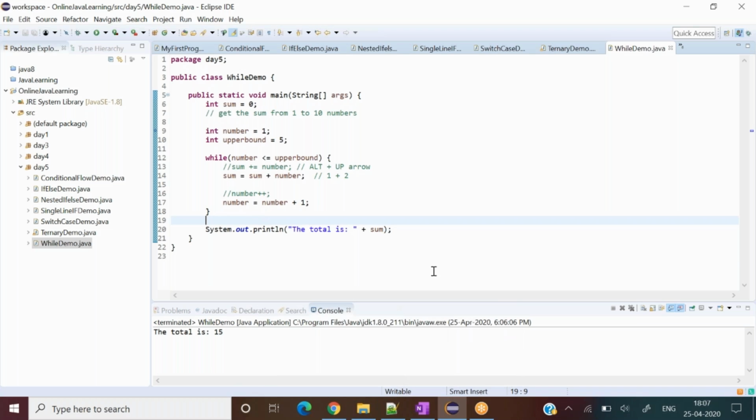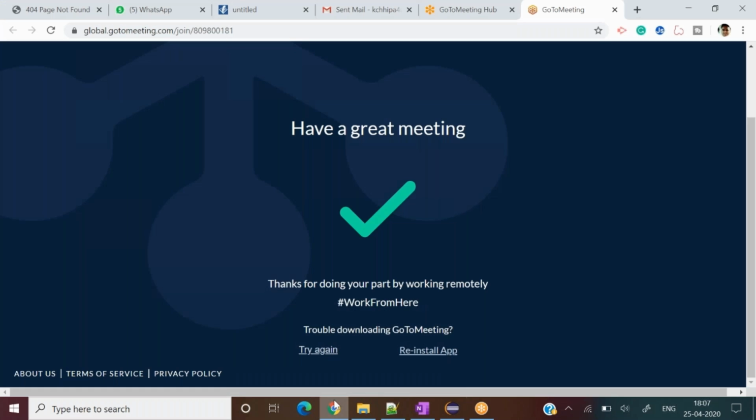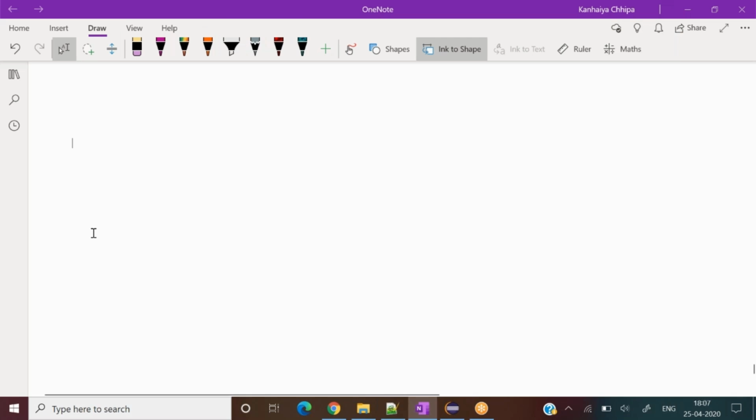So what happens in the do while? How does do while work? Do, and then the body part. So this is my body part, and then we check the condition after that. First execute anyhow without any issues and then check the condition, the boolean test.